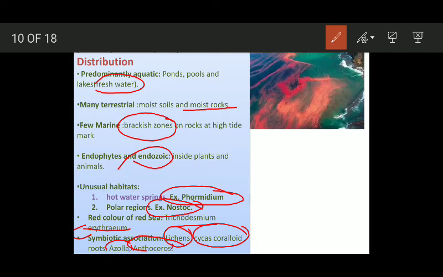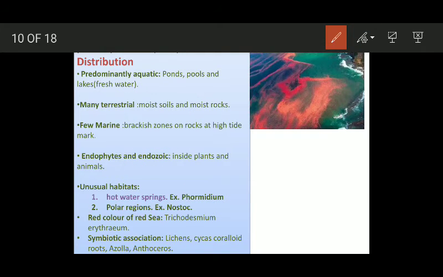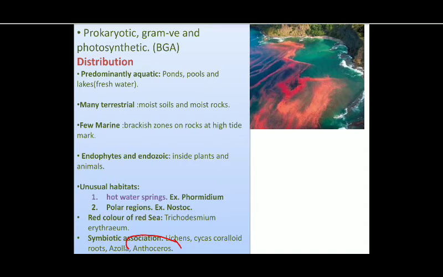So you can say that the blue-green algae also exist in symbiotic association with some other organisms: you can find them in lichens, in coralloid roots of Cycas, in the leaves of Azolla and in the thallus of Anthoceros, which is a bryophyte. Anthoceros is a bryophyte, and blue-green algae have been found in its thallus too.